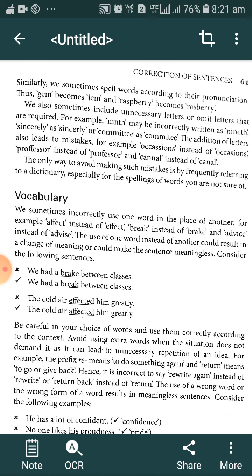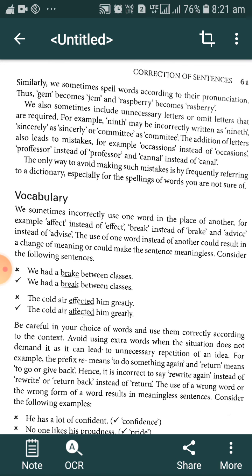But when we go through the dictionary frequently and frequently write the spelling of a particular word, then we master it, firmly keep that spelling in our mind and try to use it. Sometimes we omit an alphabet and sometimes we add an extra alphabet there, and the spelling becomes incorrect.